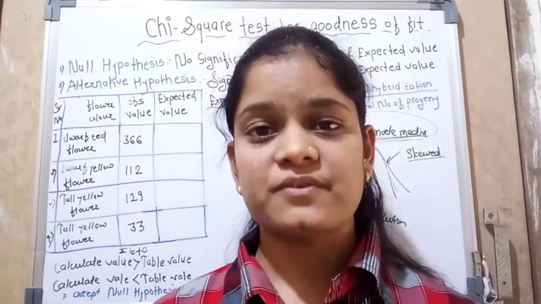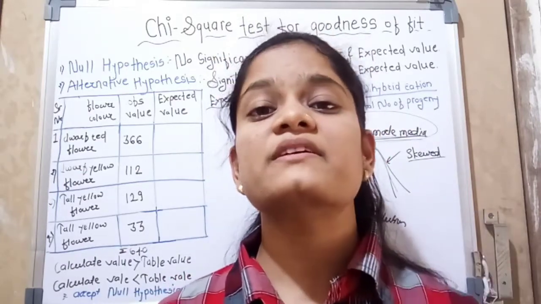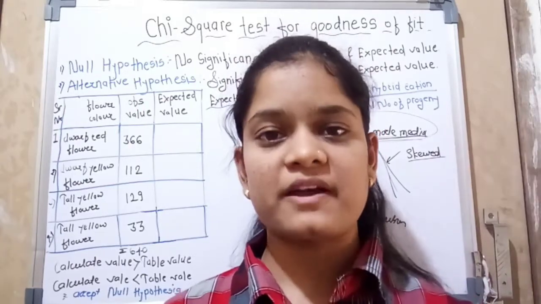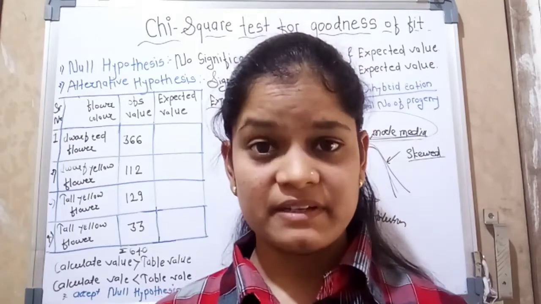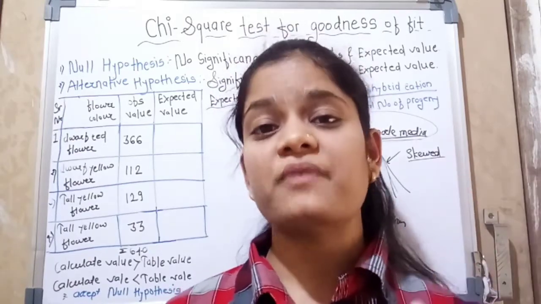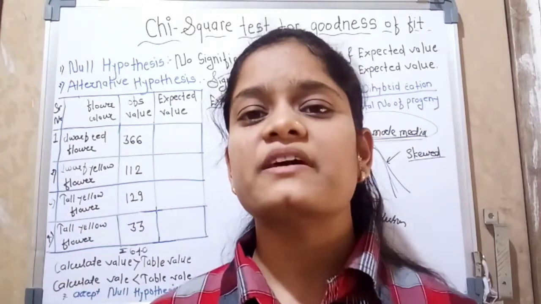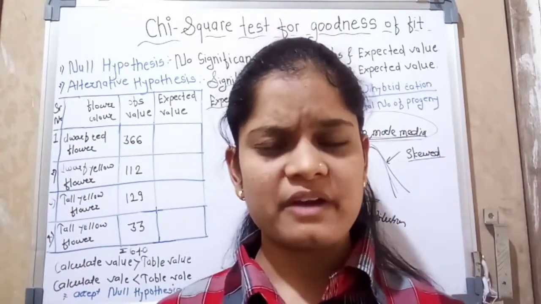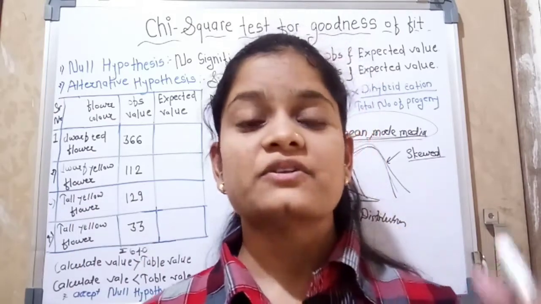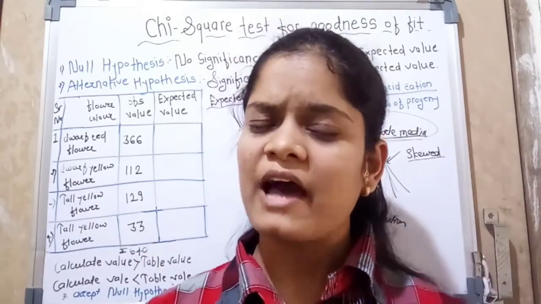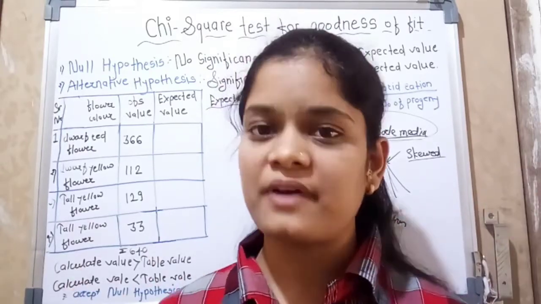The chi-square test tells us whether there is some significant difference between the observed values and expected values. If you conduct any experiment, the observed value is not always similar to the expected value. So how can we say that your observed value has a significant difference from the expected value? The chi-square test tells us whether there is a significant difference between observed values and expected values.